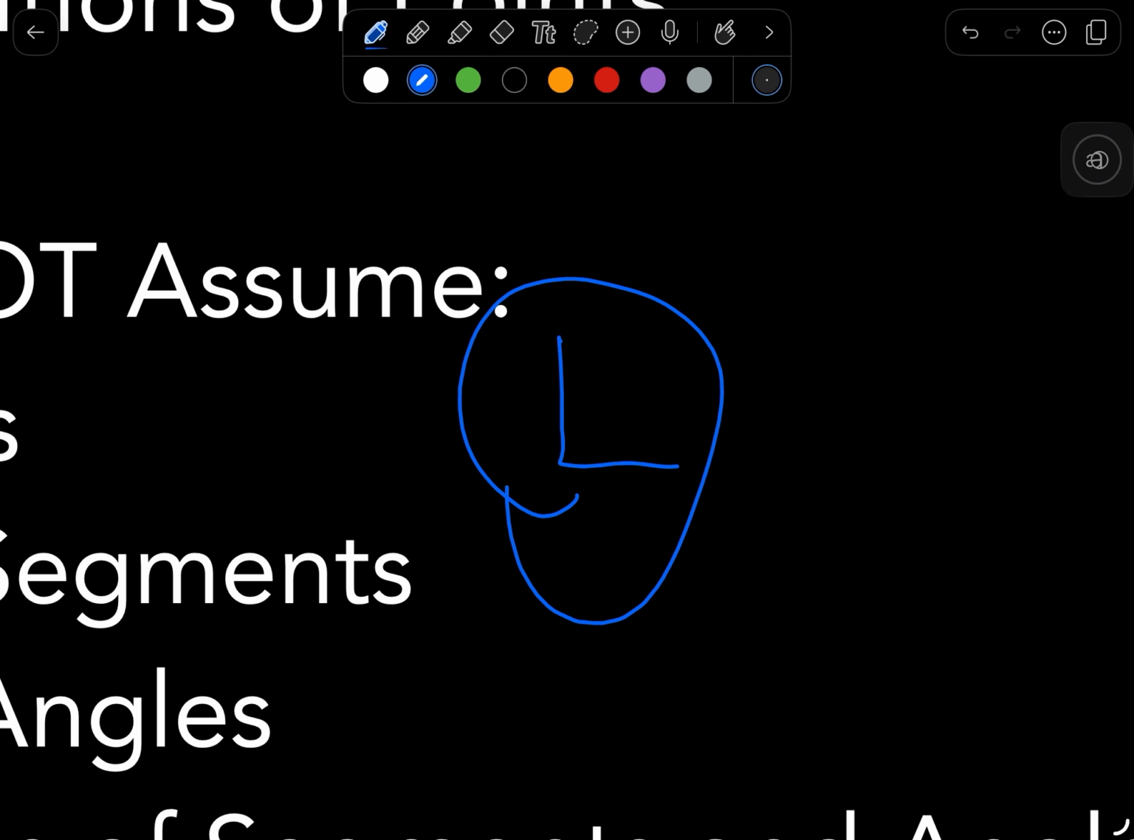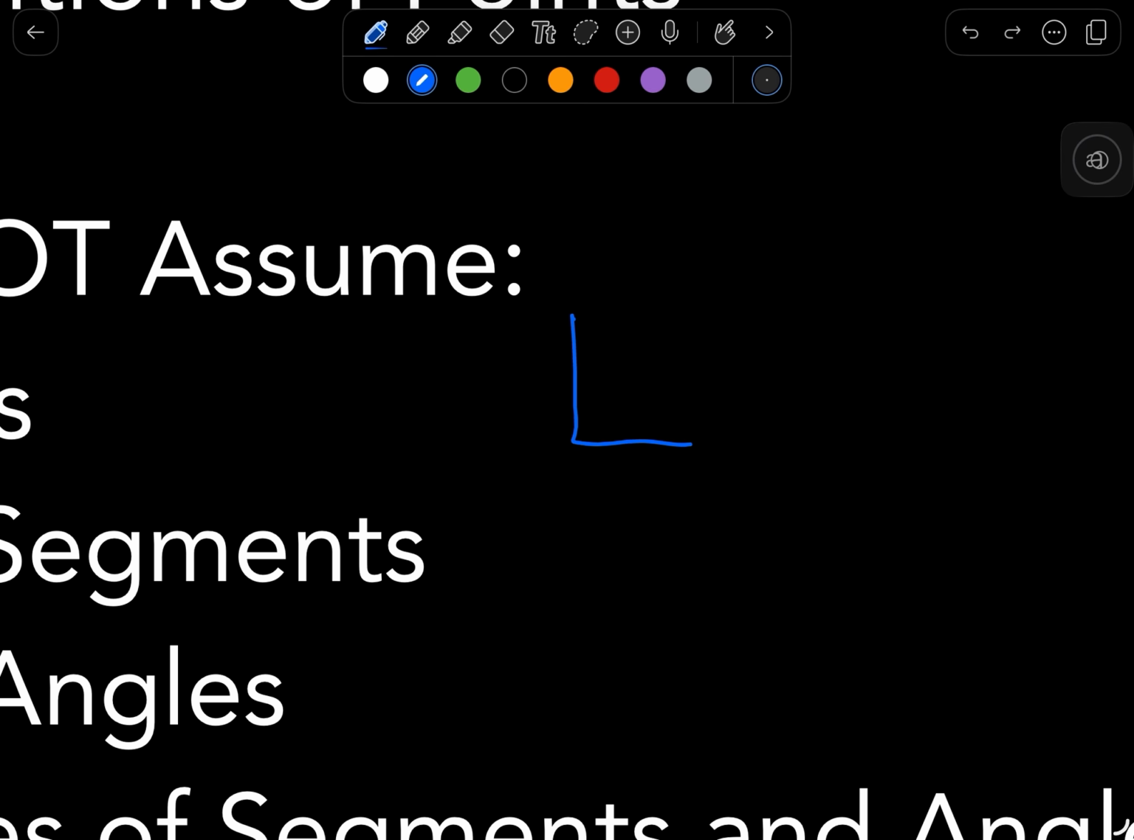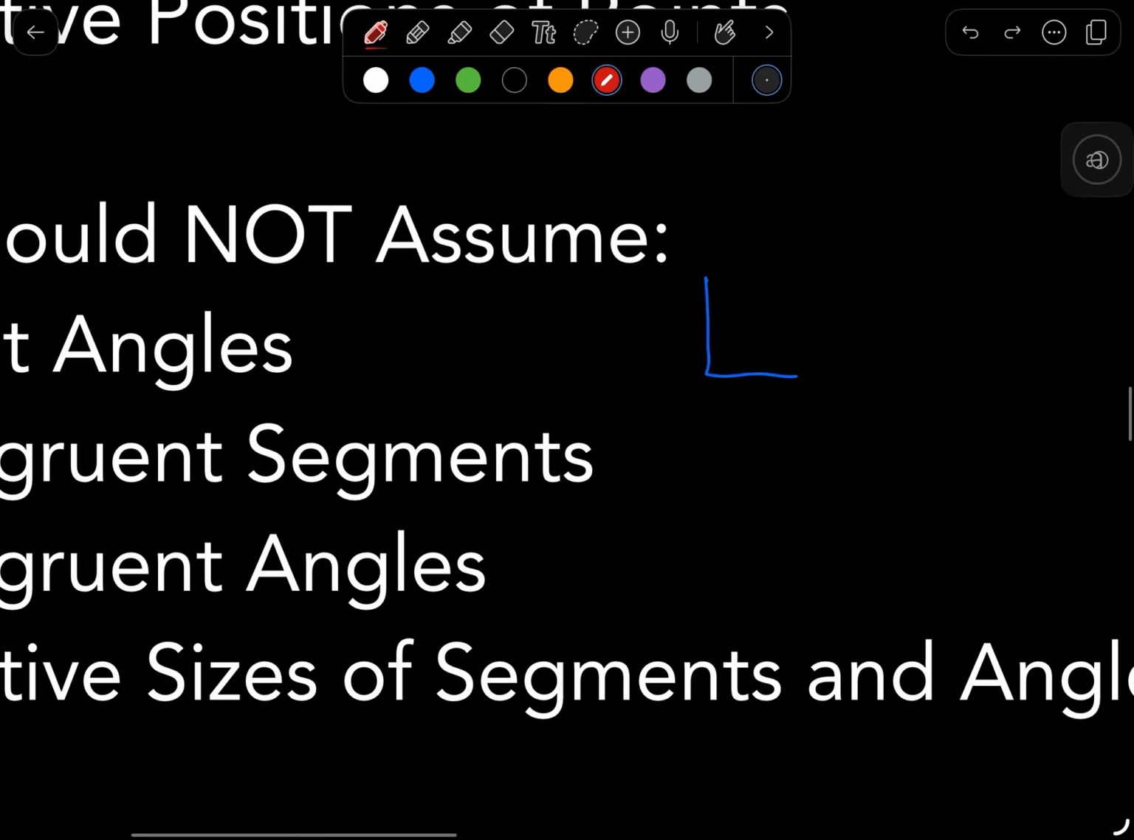If something looks like a right angle, so you might see something like this and say, well, that looks really familiar to a right angle, so therefore it has to be a right angle. Well, you can't assume that unless the problem specifically tells you that it's a right angle, or they indicate that with a right angle mark. You can't assume that it's a right angle just by looking at it.